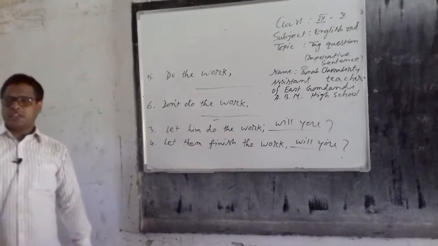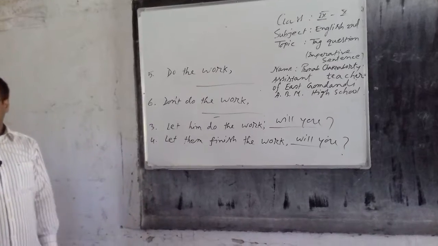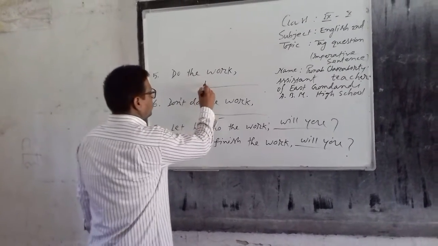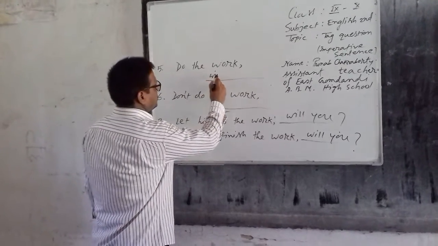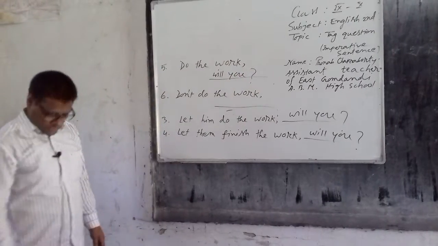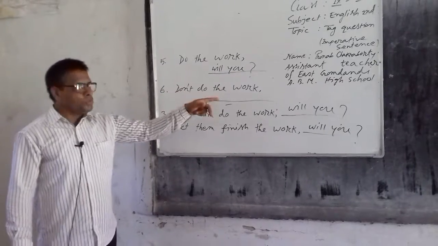So in this case, if any sentence is started by a verb, that means that it is an imperative sentence. So the question will be will you, won't you, can't you, could you. You can write just will you. Okay. Number 6, don't do the work.